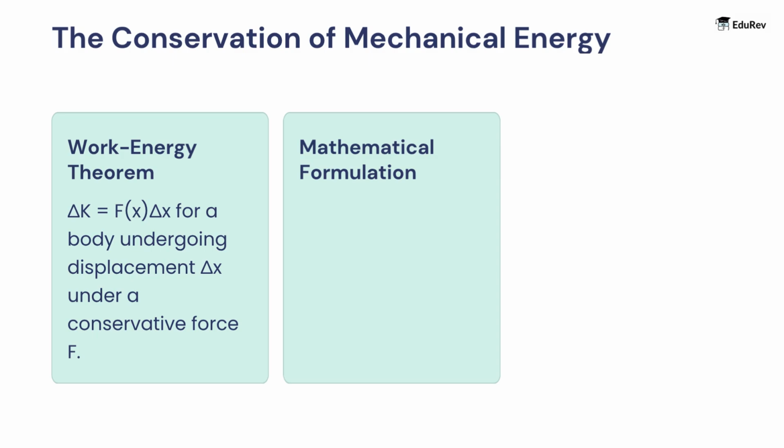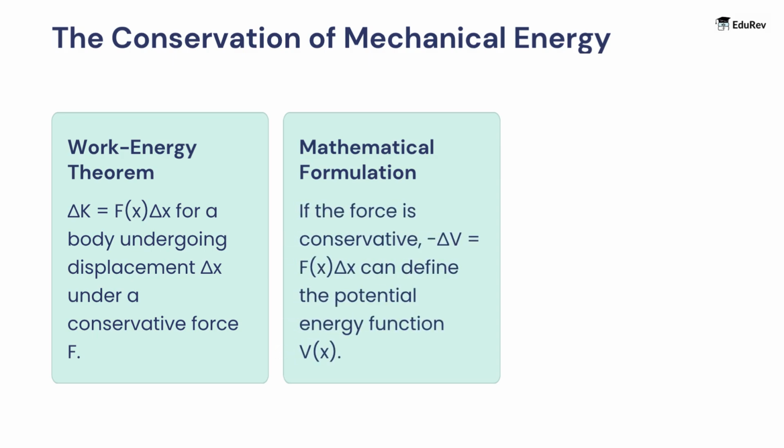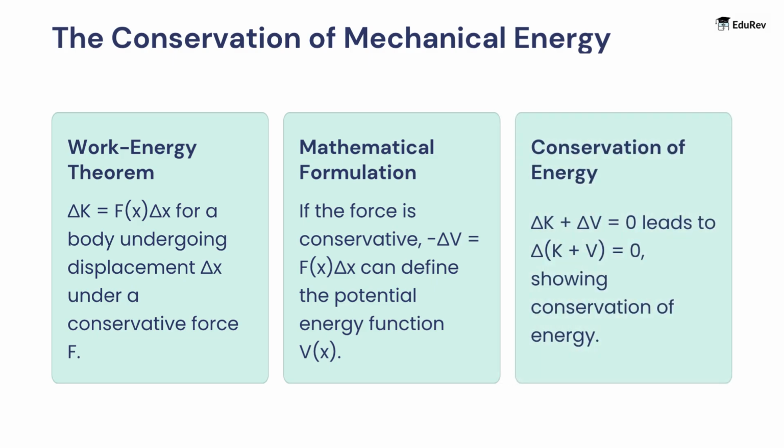With mathematical formulation, if the force is conservative, minus delta V is equal to Fx delta x, we can define the potential energy function Vx. Conservation of energy, delta K plus delta V is equal to 0, leads to delta K plus V is equal to 0, showing conservation of energy.